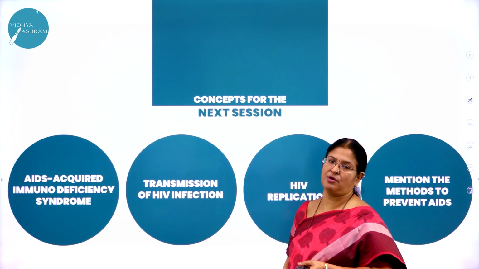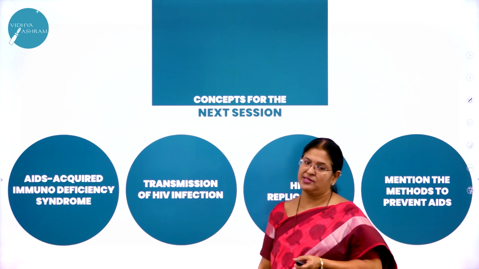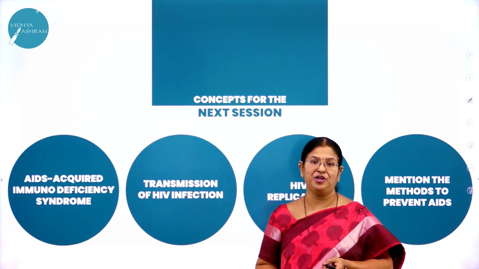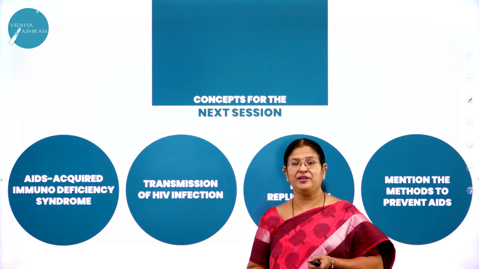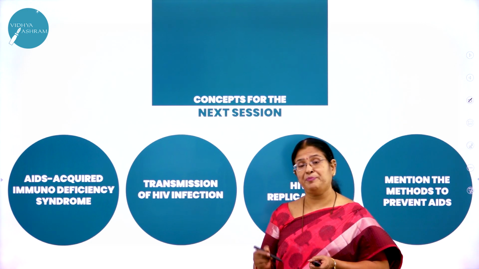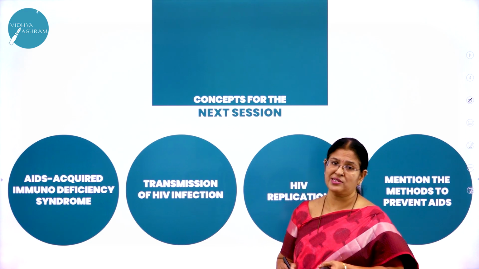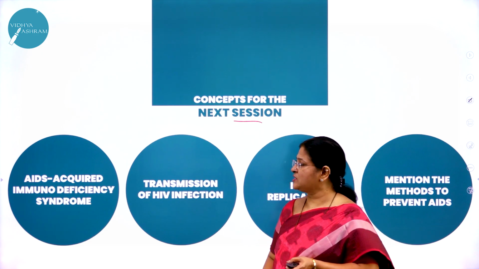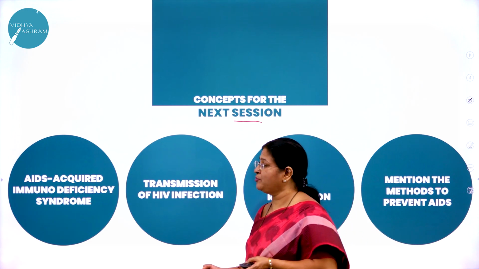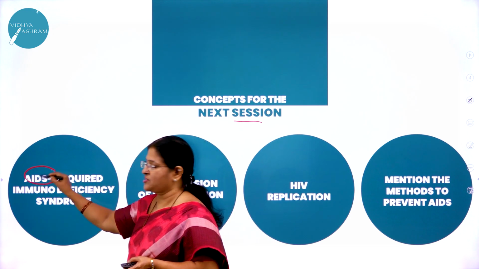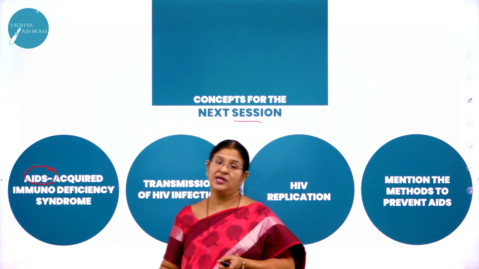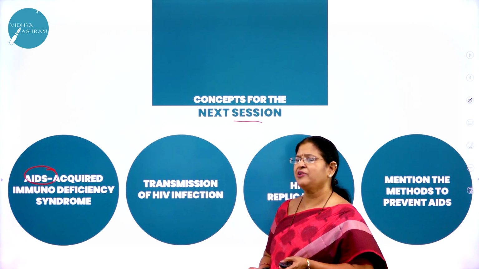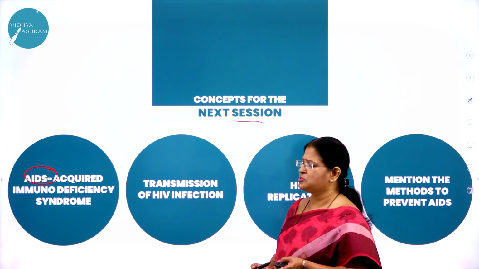Hope you have understood all the concepts that I have explained in today's session. As I said, all the points we are discussing in this chapter called Human Health and Disease are very, very important from the knowledge point of view, particularly at this point of the coronavirus pandemic. What are we going to study in the coming session then? In the coming session, we are going to study a very, very important disease, that is AIDS. As we have already discussed in the previous sessions, AIDS is a sexually transmitted disease, and we have a lot of misconceptions about this disease.